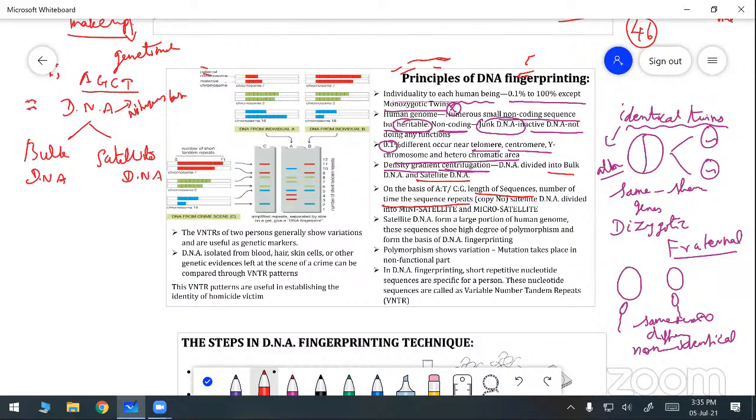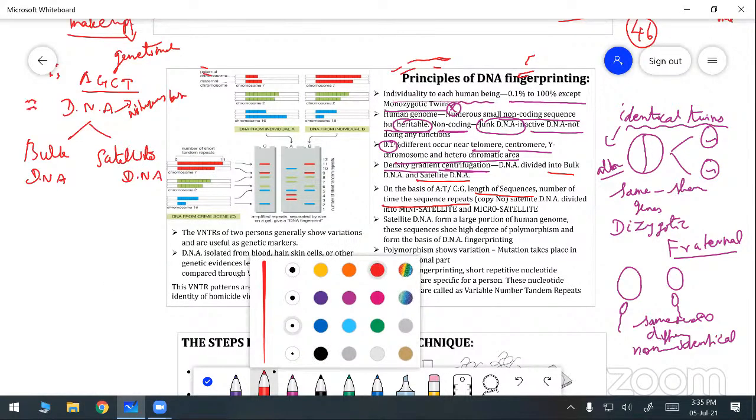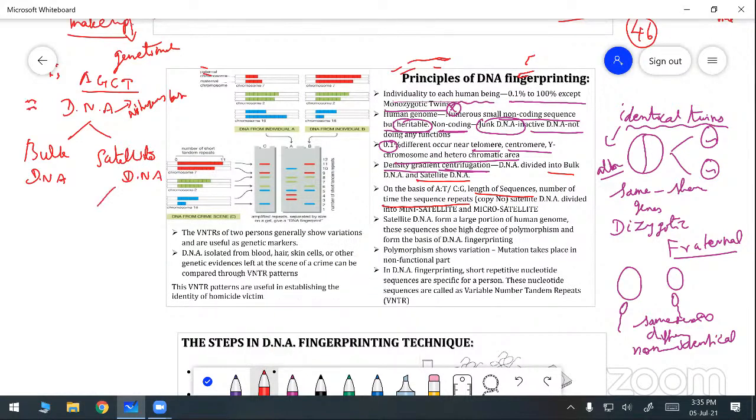We are taking the DNA like that: adenine, thymine, cytosine, guanine. Once again adenine, thymine. So that is called the repetition. That is known as what? Repetition. So based on that repetition, the number of times the sequence repeats, the satellite DNA is further divided into two types.